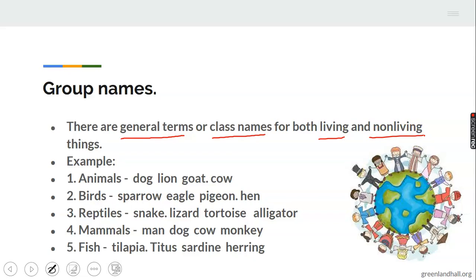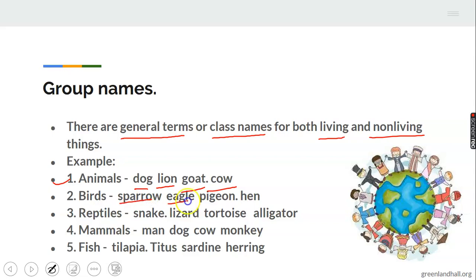There are group names for specific things. Now look at this first example I'm going to give to you. We have dog, lion, goat, cow. What is the group name for all these names I've mentioned? They are all animals. Look at this second one.